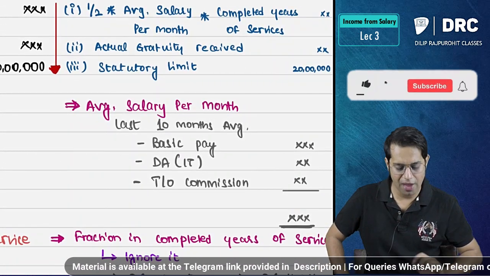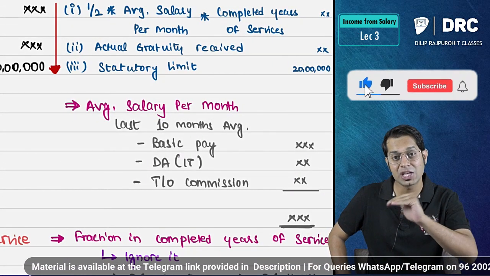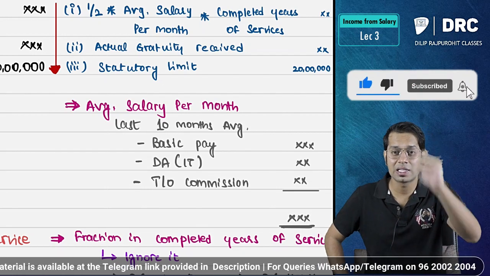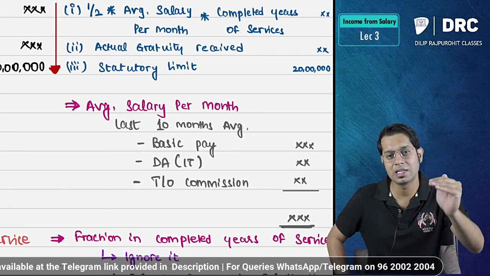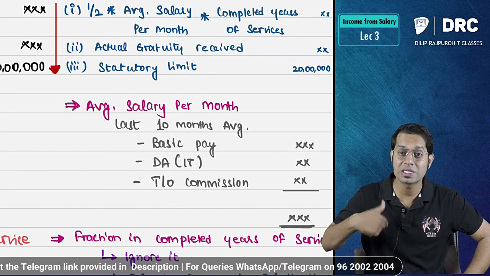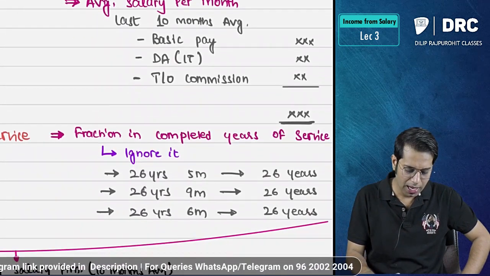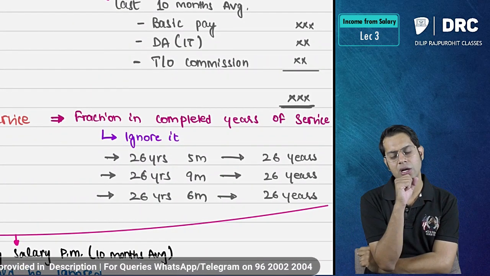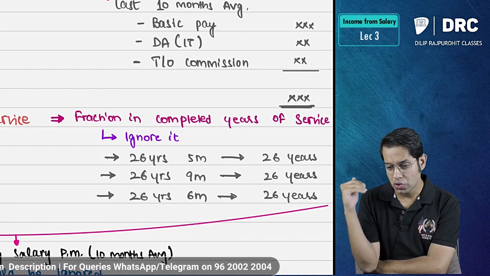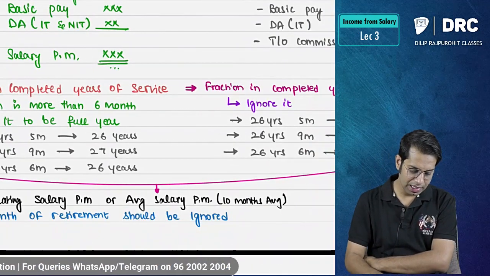Sir, what do you mean by average salary per month? Average salary per month means last 10 months average you should take. Last 10 months average of what? Basic pay plus dearness allowance plus dearness allowance in terms plus turnover commission. And sir, if there is a fraction in completed years of service, what will I do? You should completely ignore it.